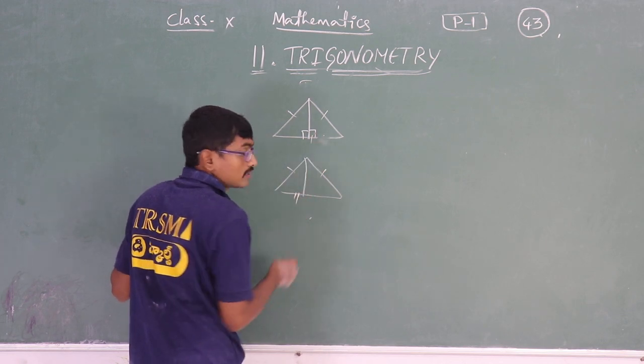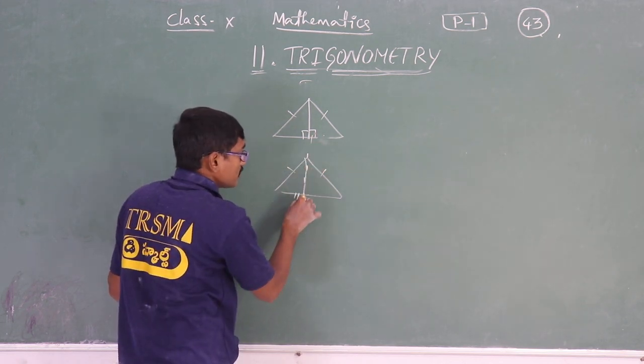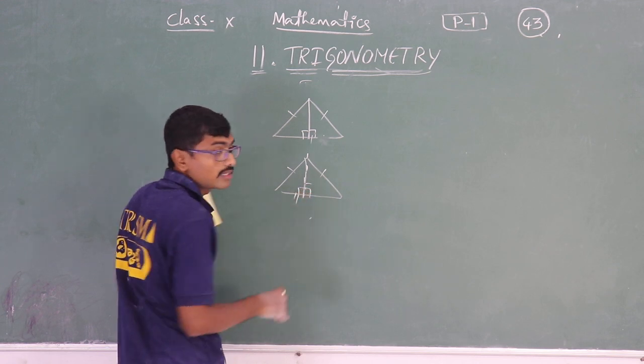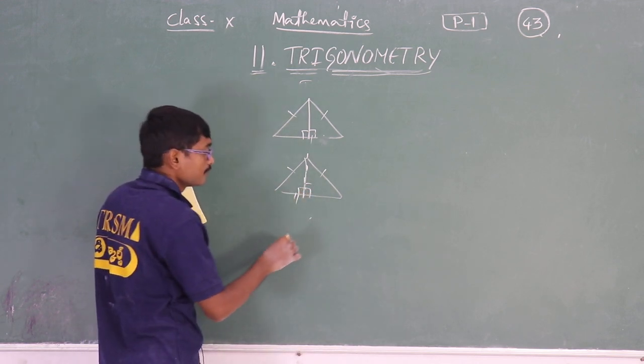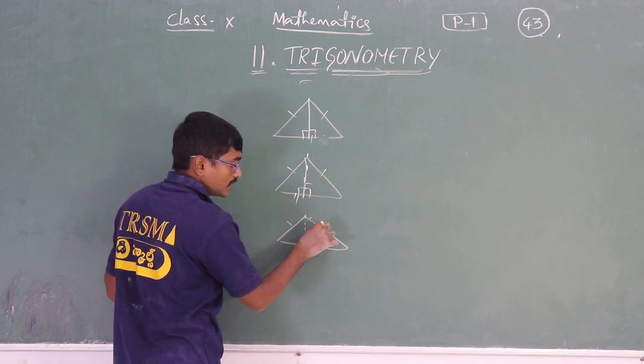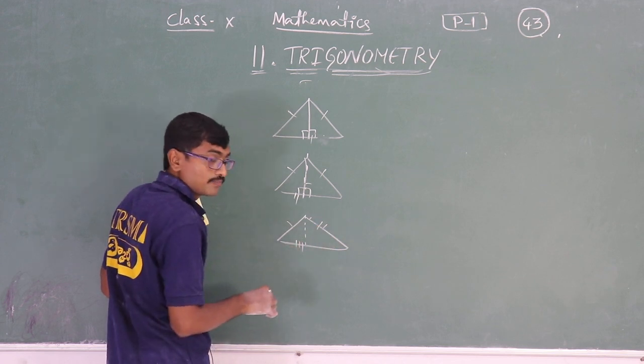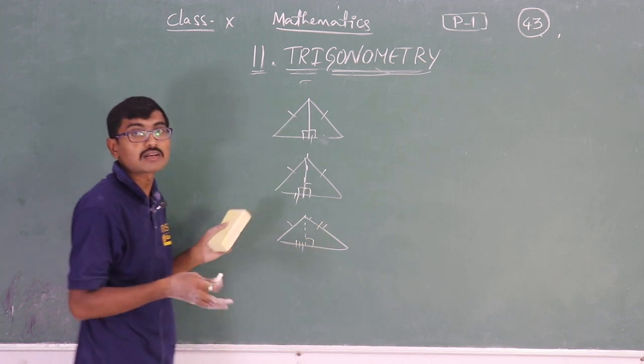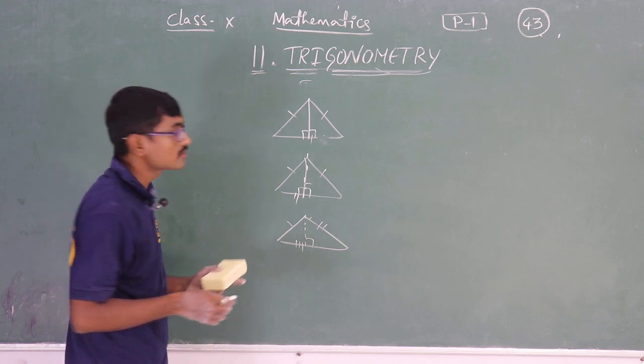You can see here, if I take an isosceles triangle also, only two sides are equal, and this side is different. If I take this imaginary line, I can convert this into 90 degrees, that is a right angled triangle. If I take a scalene triangle with different sides, and draw an imaginary line here, I can convert this into two right angled triangles.